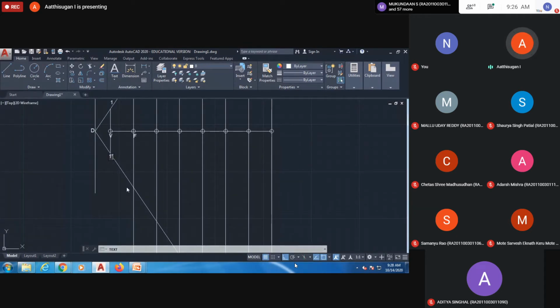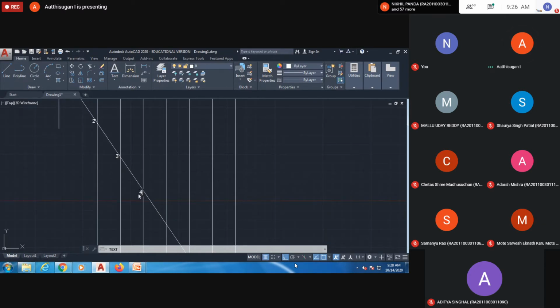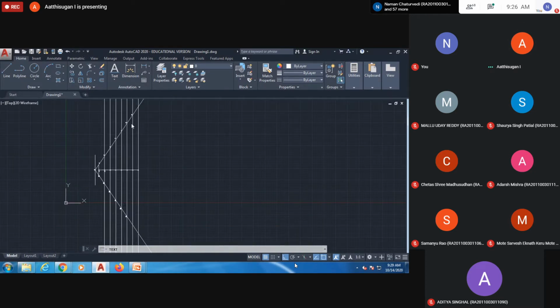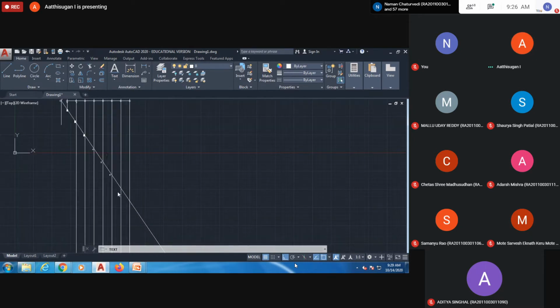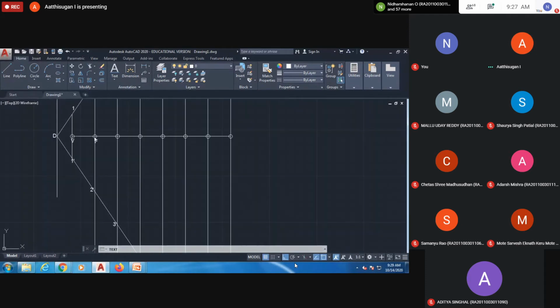I'm giving 1 dash, 2 dash, then the intersection lines, 3 dash. For the top view, 4 dash, which is below the XY line. Here the front view will be 5 dash, below the XY line in the third quadrant. 6 dash, we represent it by H and Y is the top view I have, so that will be 7 dash. That is the second part, so I'm giving it like this.